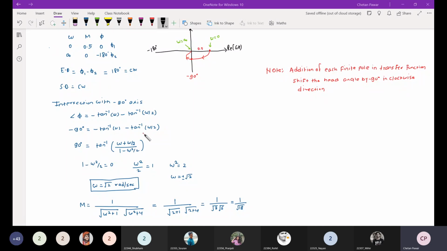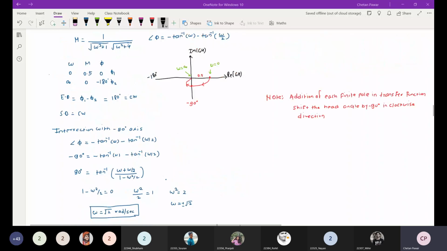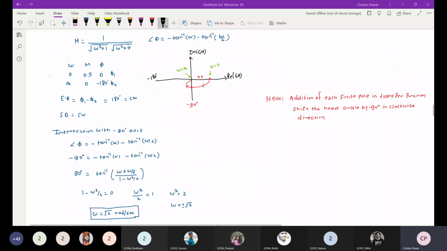Here I used tan inverse A plus tan inverse B equals tan inverse of (A plus B) upon (1 minus AB), and we find that the frequency at that point is √2 radian per second. If we find the magnitude at that point, it is 1 upon square root of 18, and the phase is -90 degrees because this is the -90 degree line.